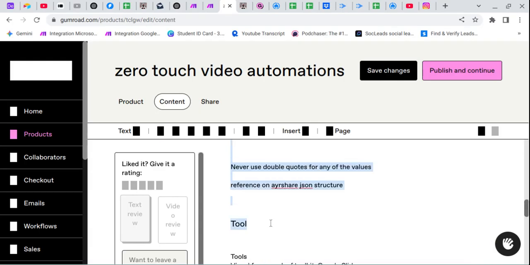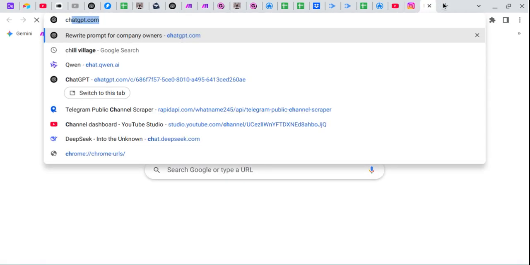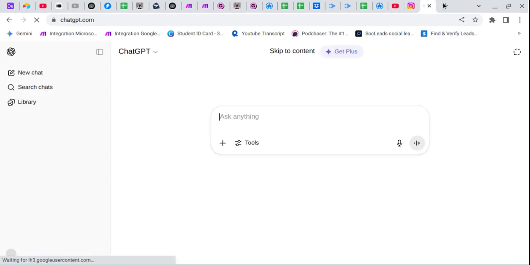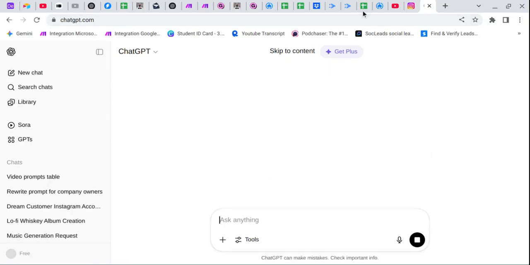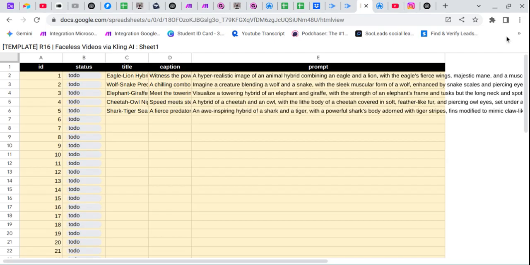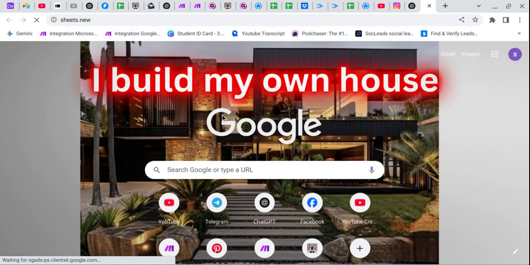Simply drag it and simply copy this, and go to ChatGPT and paste the value. So it can provide us a Google Sheet. Simply paste the sheet, then I paste the prompt, our prompt, then we open a Google Sheet. Let's click on sheet.new to open a new sheet in our browser.